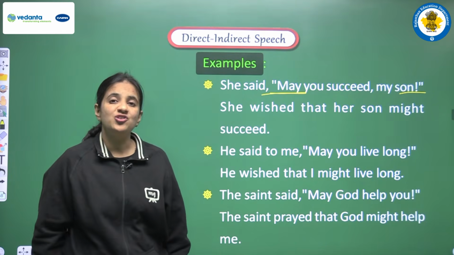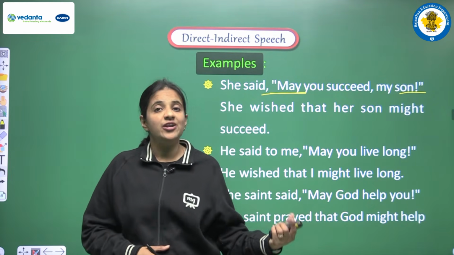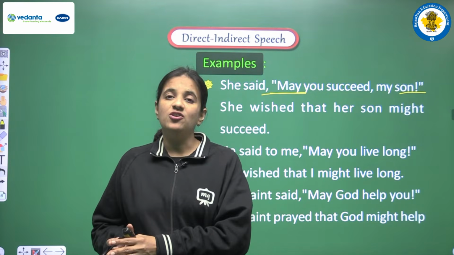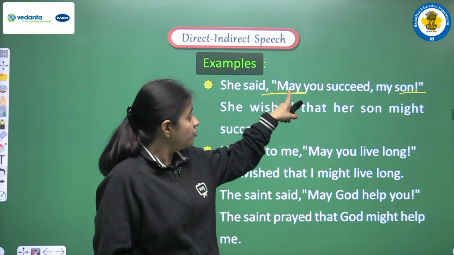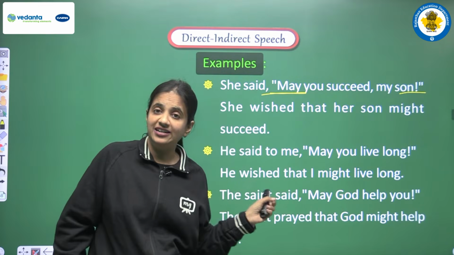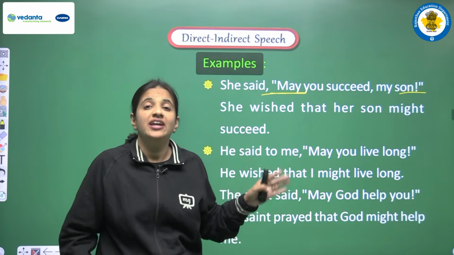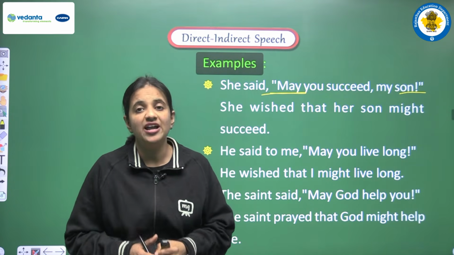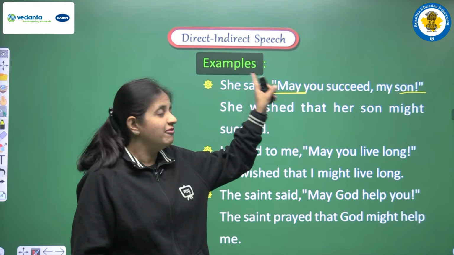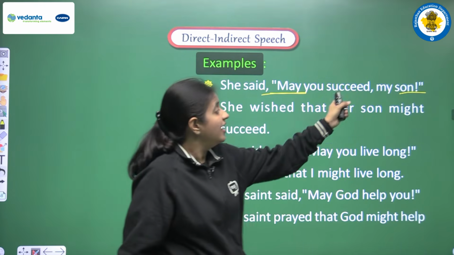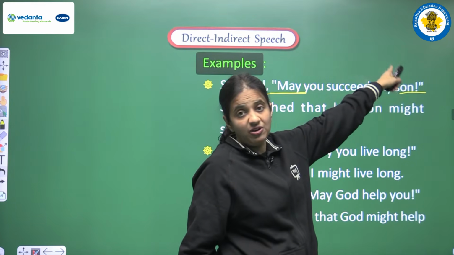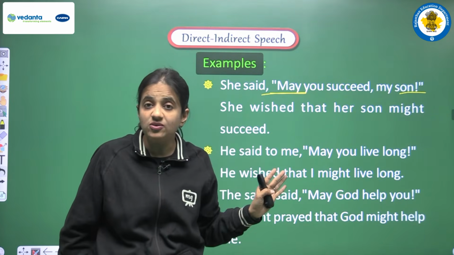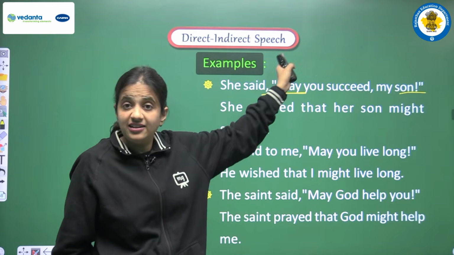Students, I am sure you can now recall that when we were studying the topic of modals, we discussed may, and at that time we discussed that may is also used to pray for something, to give some kind of blessing. So yes, we have may in the beginning of the sentence, and at the end we have one exclamatory mark. So it means that we have one optative sentence here in the direct speech.